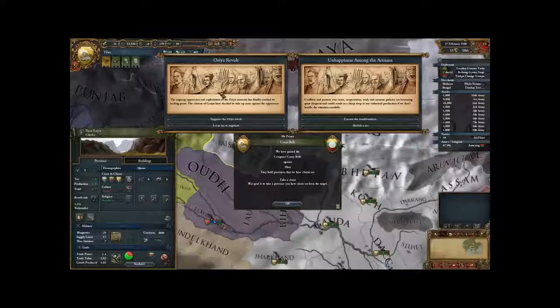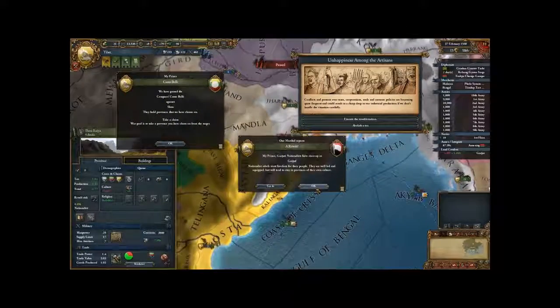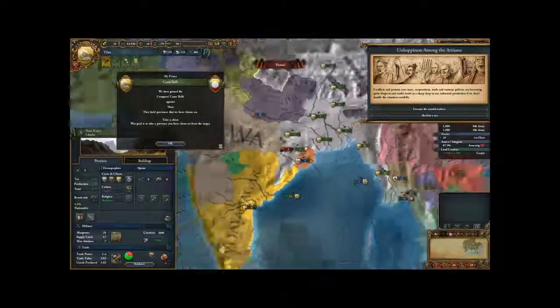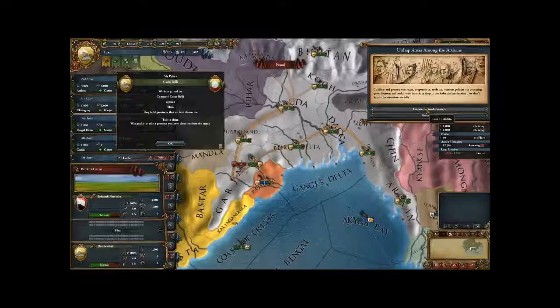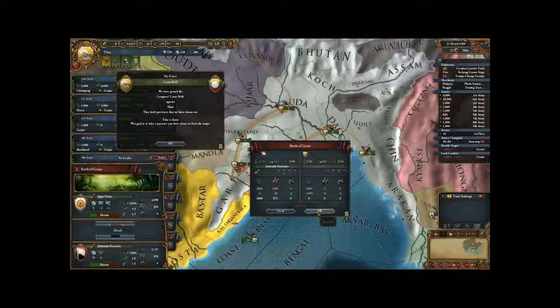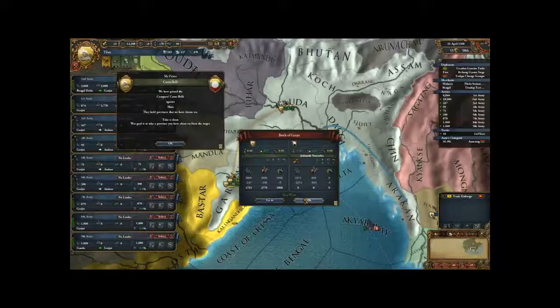So it looks like there is a revolt going on. Okay, fine. Revolt in Gujarat. Oh man, I need to send my guys over there to ensure that these things don't happen. Lose stability or lose ducats? We just lose the ducats. We're going to have to take out a couple of loans. There we go. And we're probably going to lose a few battles here and there. We've lost that battle, we won that battle.